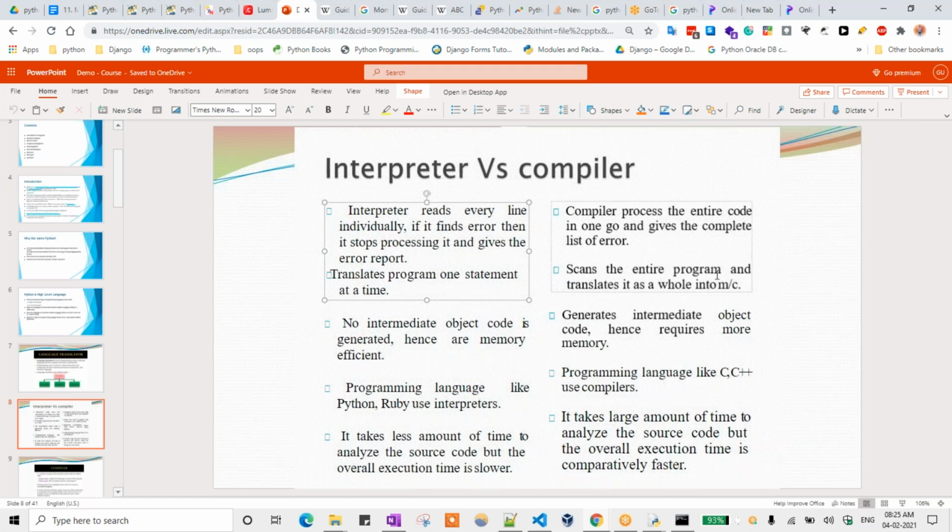The compiler scans the entire program and translates the whole thing into machine code. No intermediate object code is generated in the interpreter, hence it is memory efficient. That means compiled code is not there in Python, but we can check that one also, no problem.